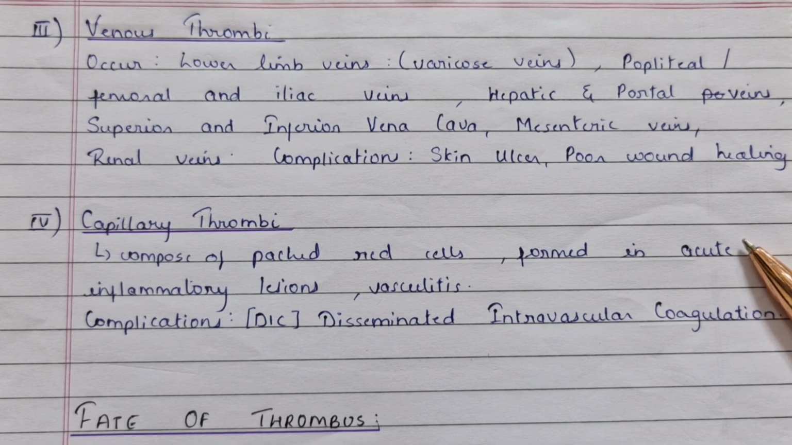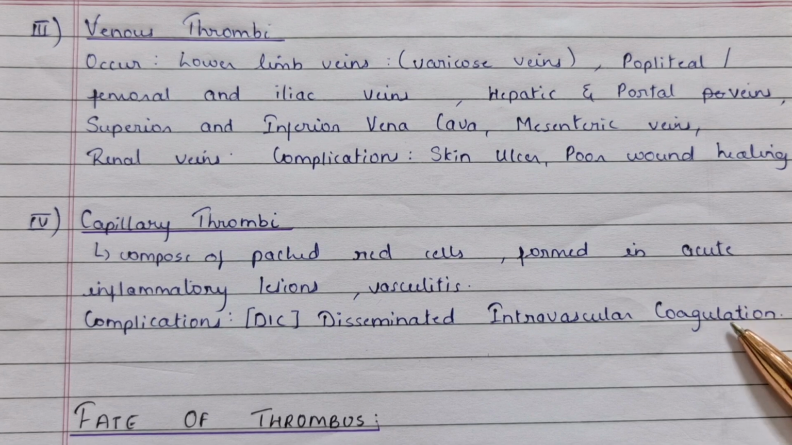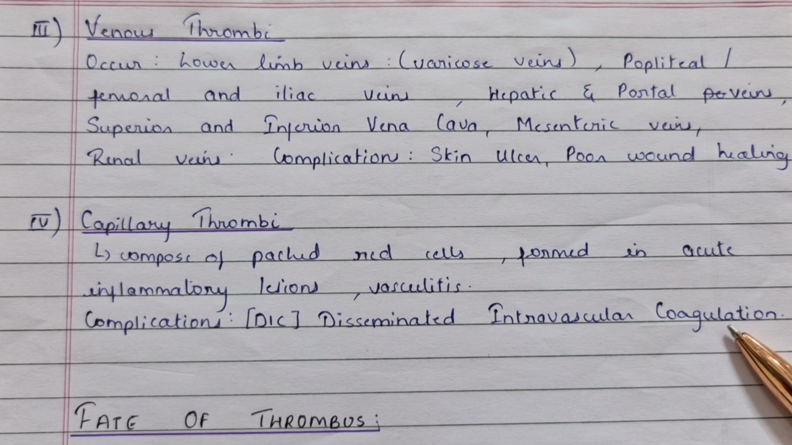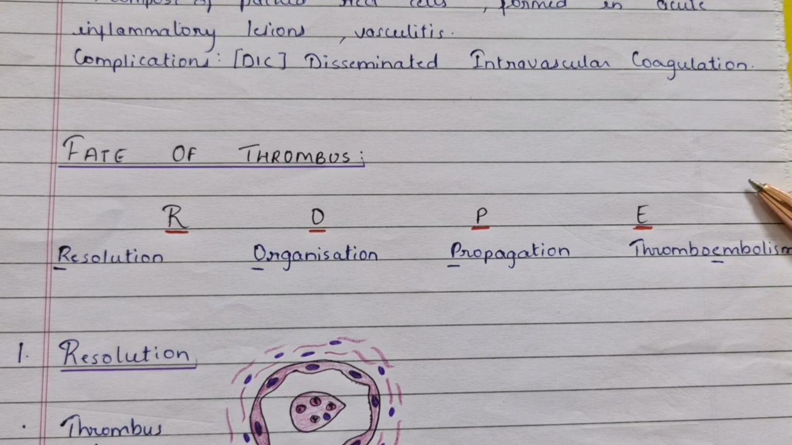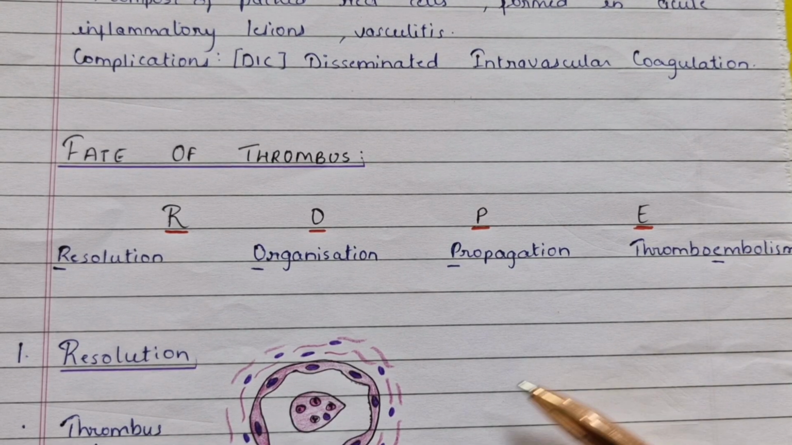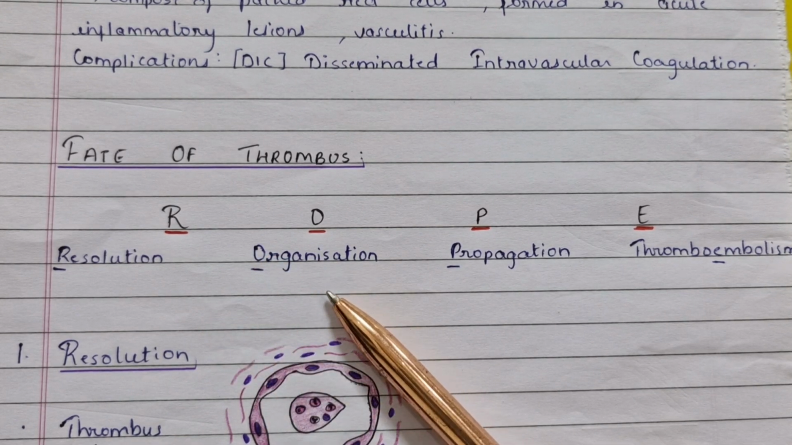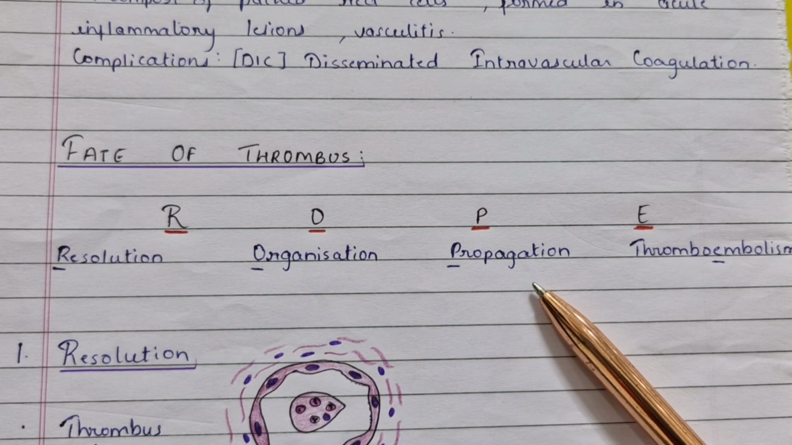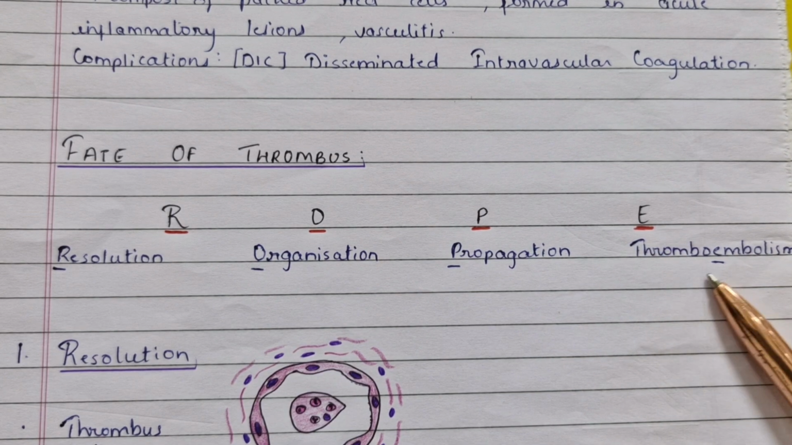Capillary thrombi is composed of packed red cells formed in acute inflammatory lesions and vasculitis. Complications include DIC, that is disseminated intravascular coagulation. Fate of thrombus. You can remember the word ROPE: R for resolution, O for organization, P for propagation, E for embolism, which is thromboembolism.